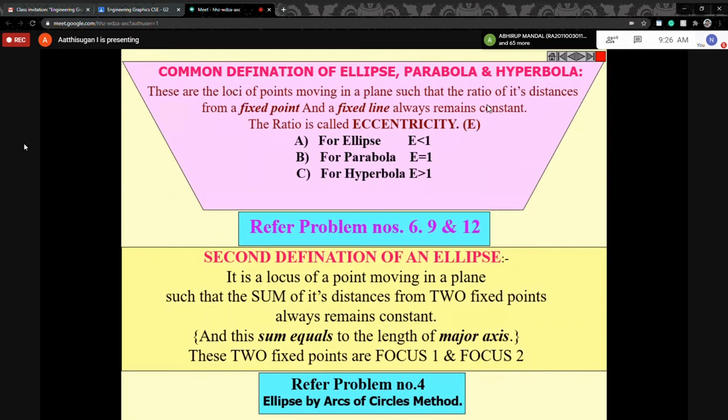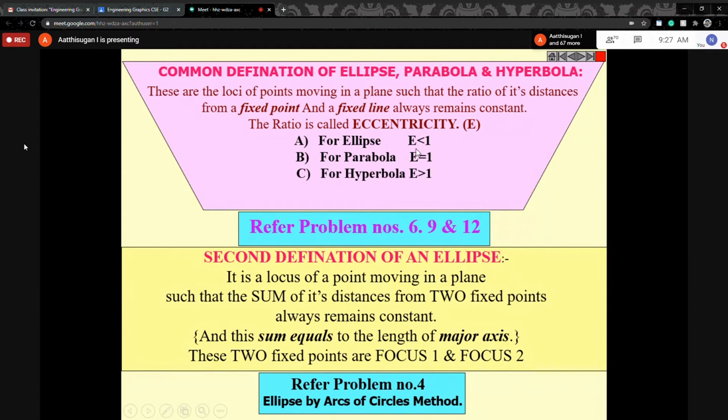Here, just to know what is eccentricity. I'll come back when I discuss the third question, and you may understand clearly. For eccentricity, you may note this down, as it may be asked in MCQ also. The eccentricity value is nothing but the ratio between the focus to vertex and the directrix to vertex. That is called eccentricity.